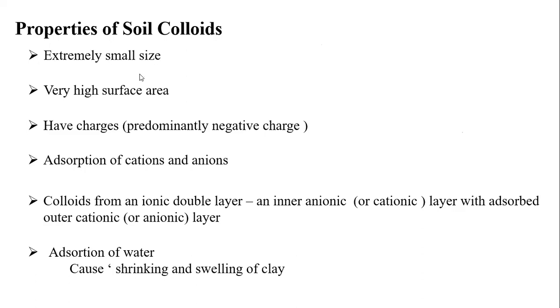And coming to our concept, soil colloids also have a very small size. Due to the small size, there is a very high surface area and very high charges. Most of the colloids will have predominantly negative charges, and they absorb both cations and anions. There is absorption, and this absorption concept will lead to the formation of the double layer theory.